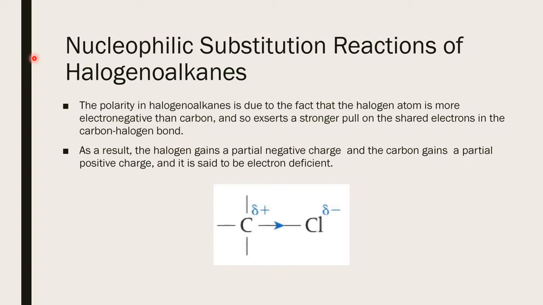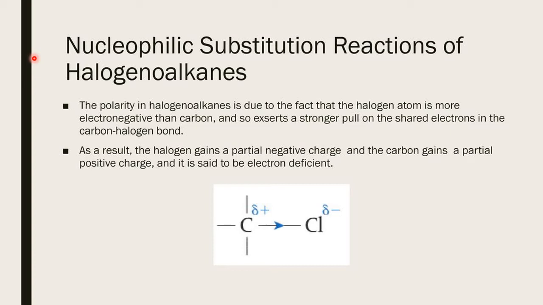Those categories come under nucleophiles. Now when that nucleophile attacks on haloalkanes, the halogen is substituted by a nucleophile. Therefore, these reactions are called nucleophilic substitution reactions of haloalkanes.